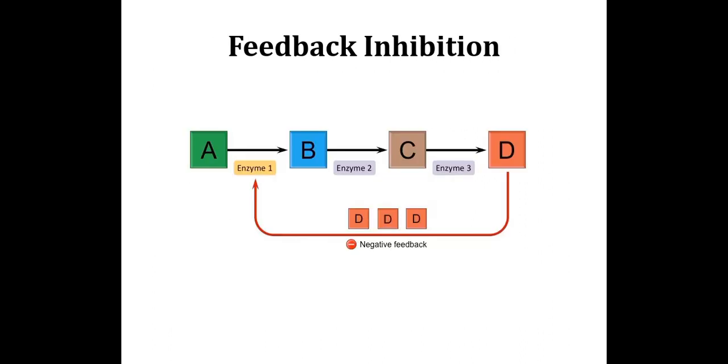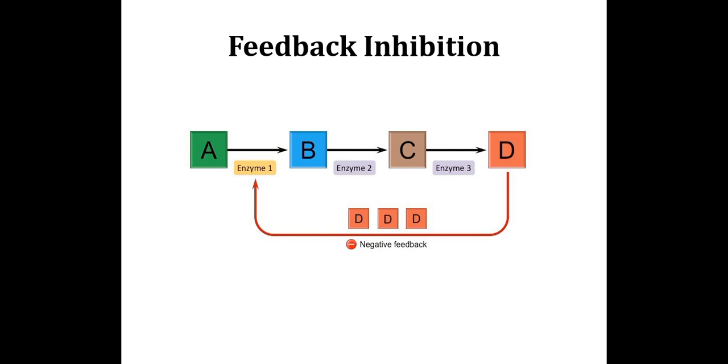And the last one is feedback inhibition. An enzymatic reaction is carried out here. Substrate A converting to B, converting to C and converting to D is accelerated by enzyme 1, enzyme 2, enzyme 3.